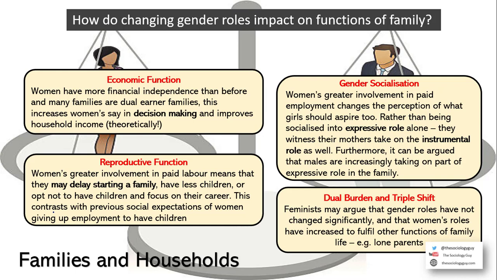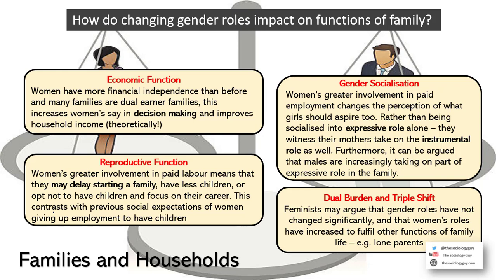Women may have more financial independence than before. Many families are now dual earner families. This increases women's say in decision making, and it improves household income. I say theoretically there because obviously in the 1970s families could get by on like 1 income. We look at contemporary society and many families are struggling with 2 incomes, in part because of the high cost of childcare, high cost of energy, lots of other things. I'm sure you're aware of the cost of living crisis at the moment.